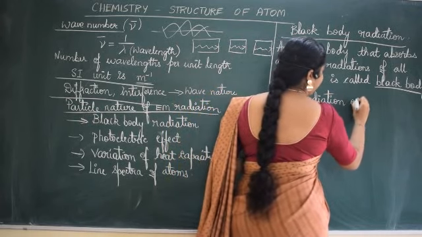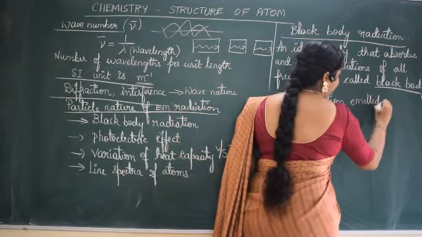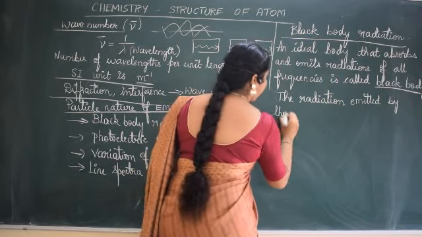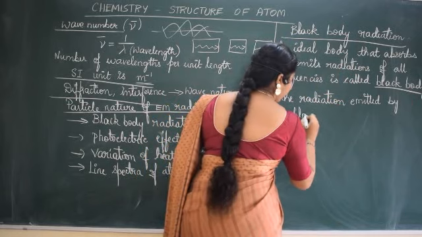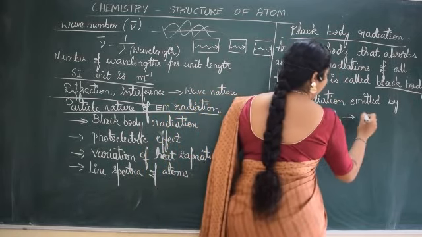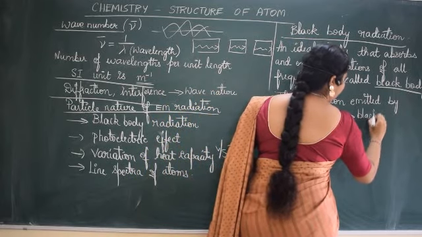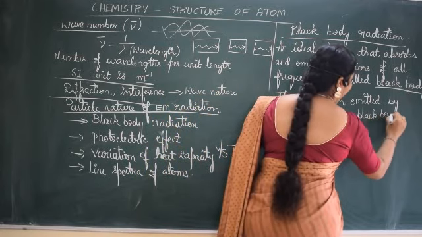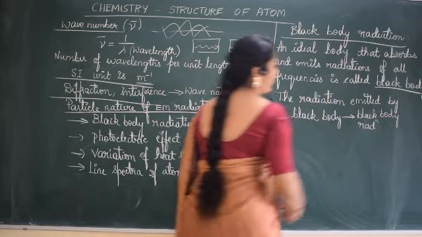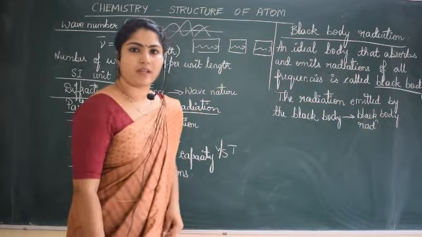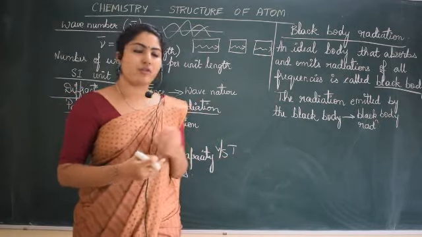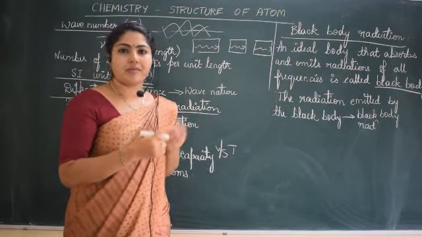The radiation emitted by the black body is called black body radiation. I'm writing each and every point so that it won't be difficult for you to write down the notes.